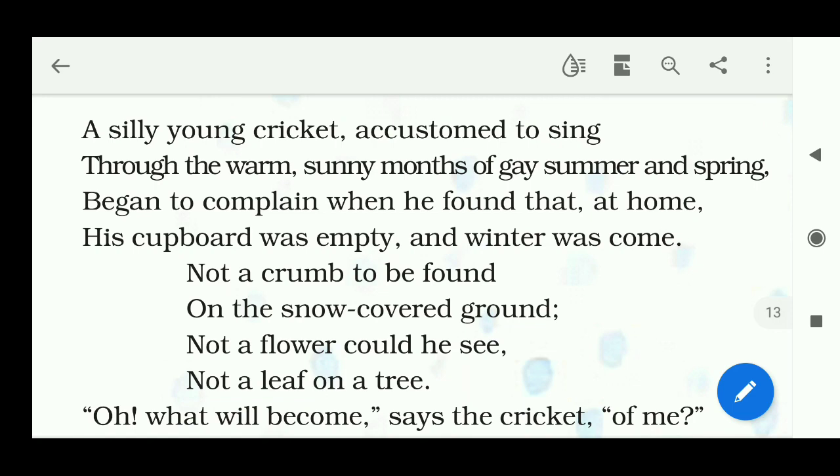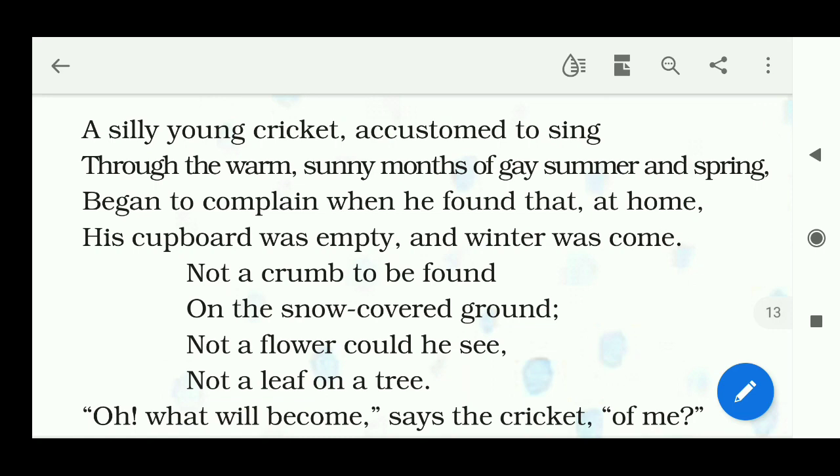Began to complain when he found that at home his cupboard was empty and winter was come. Then what happened? The next season, a very painful and bad season, winter, has arrived. So, when the winter came, he began to complain. Why? Because he realized that at his home his cupboard was empty, his shelf was empty, nothing was remaining to eat. Not a crumb to be found on the snow covered ground, not a flower could he see, not a leaf on a tree.